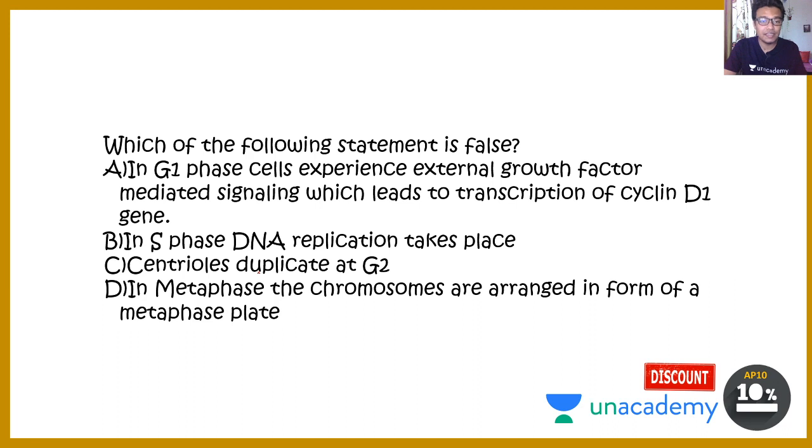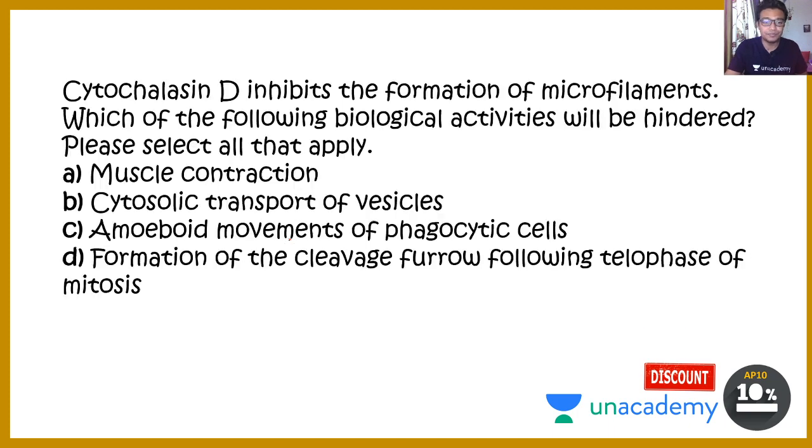Okay, next question says, which of the following statements is false regarding cell cycle events? In G1 phase, cell experiences external growth factor mediated signaling which leads to transcription of cyclin D1 gene. In S phase, DNA replication takes place. Centrioles duplicate at G2. In metaphase, the centrosomes are arranged in form of a metaphase plate. So you have to understand which one is not correct. Here the incorrect statement is basically C, and this is the correct option here.